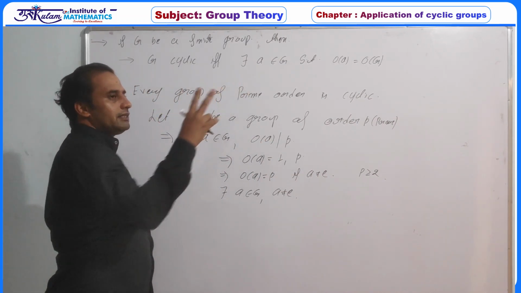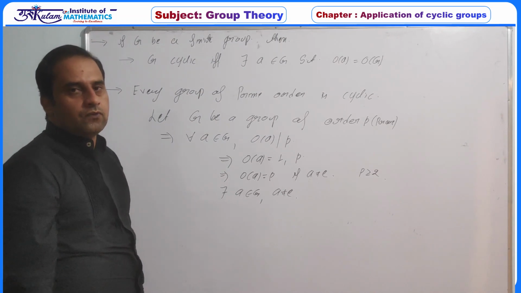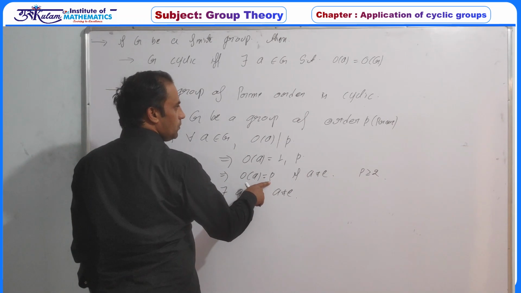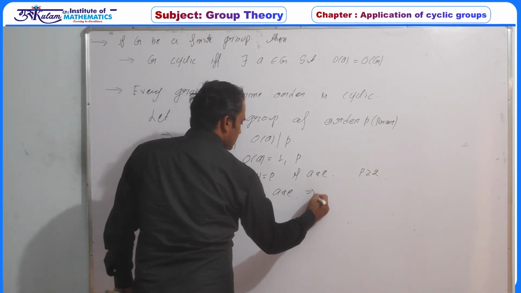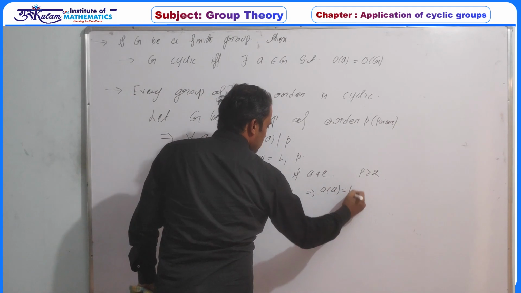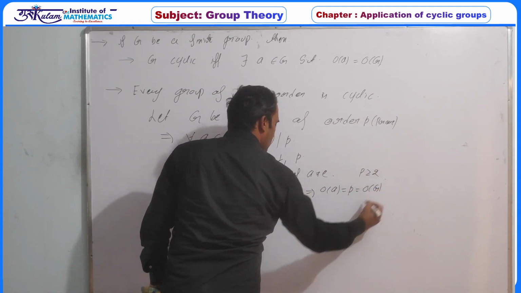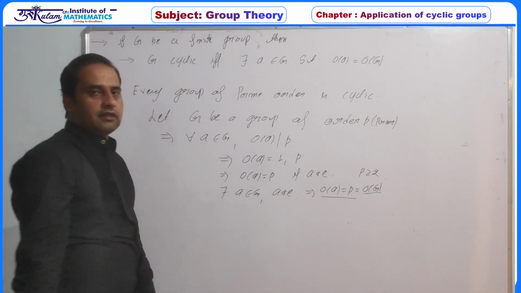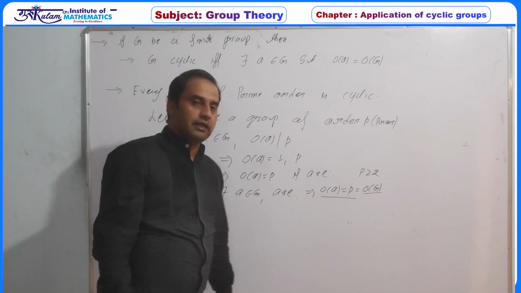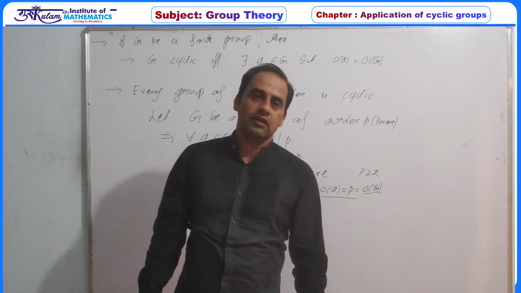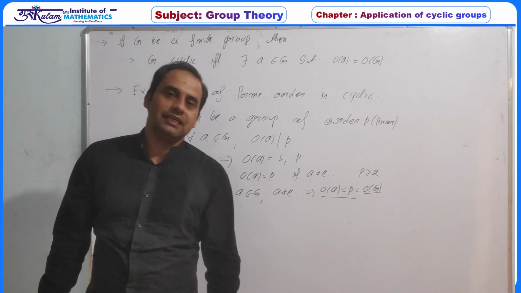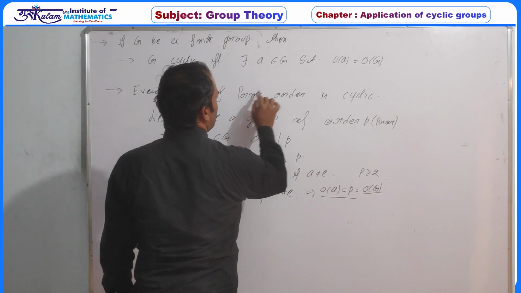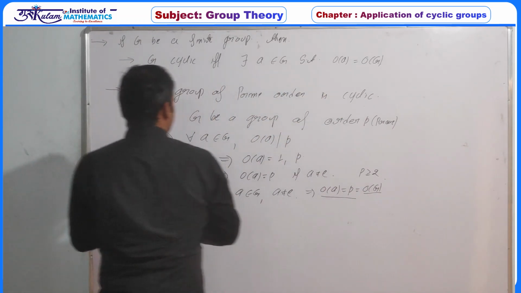Because your group has at least 2 elements, the group must have a non-identity element. If there is a non-identity element in this group, then the order of a is p, which is the same as the order of the group. And if any group has an element whose order is the same as the order of the group, then it must be cyclic. Hence, we have proved that every group of prime order is cyclic.